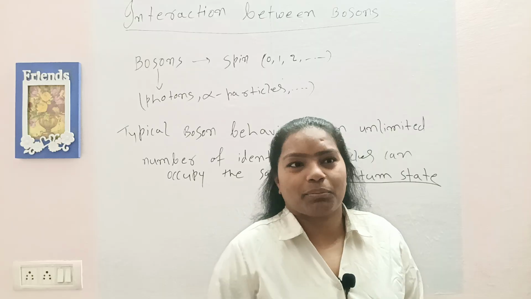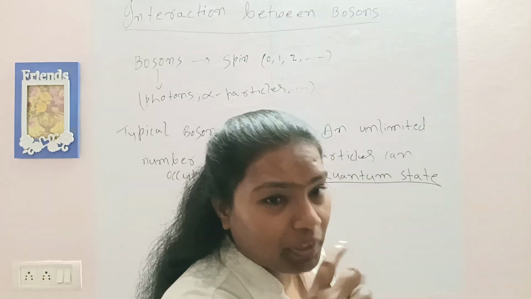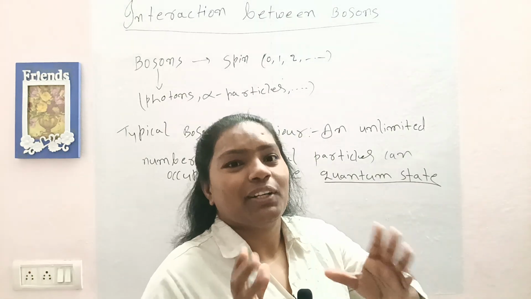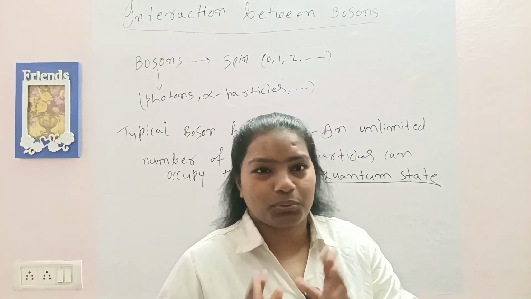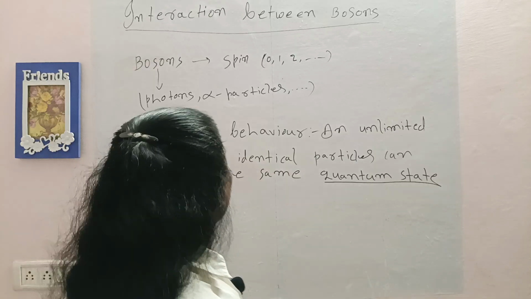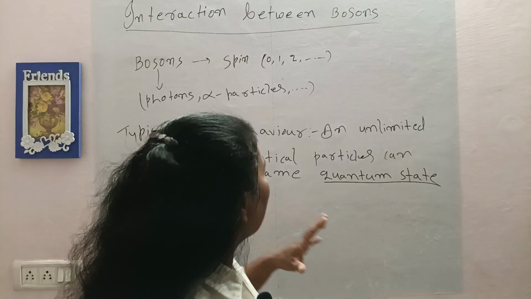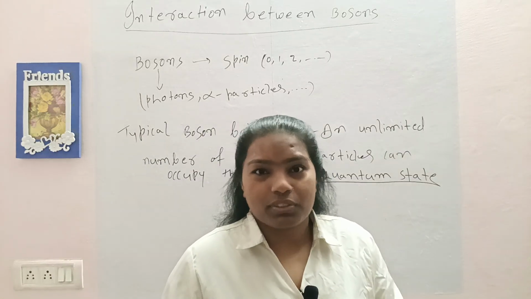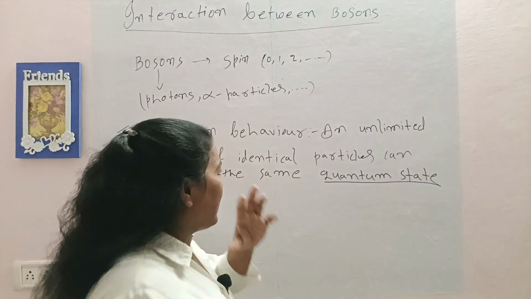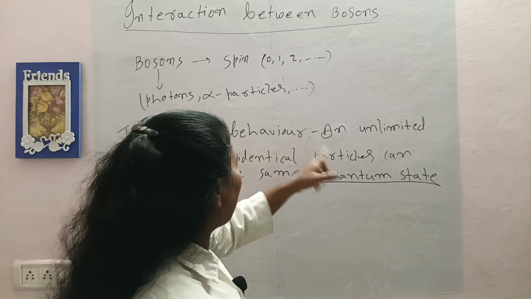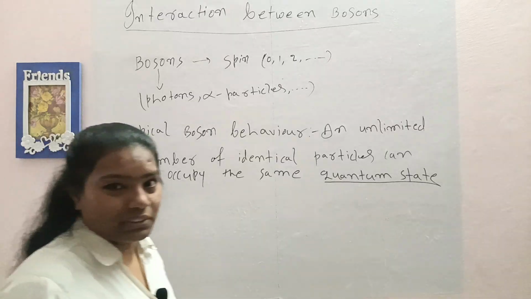Today we are going to talk about the interaction between Bose particles. Now, as we know, Bose particles are subatomic particles with a spin of a complete integer, like 0, 1, 2, 3, 4, as is written here. For example, photons, alpha particles, and there are other Bose particles. Bose particles, or bosons, show typical boson behavior, and that behavior is that an unlimited number of identical particles can occupy the same quantum state.